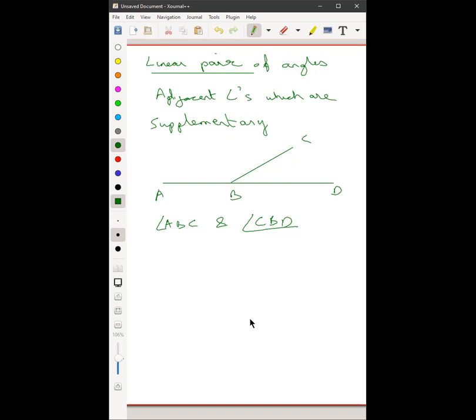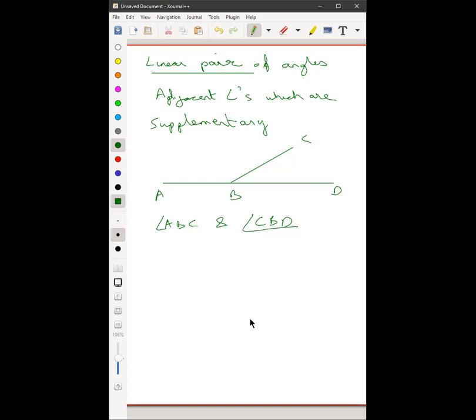All linear angles are adjacent angles. True, sir. Why? Sir, because in linear pair of angles, it just said that adjacent angles are linear angles. Yeah, adjacent angles that are supplementary are linear. Sharon, is that clear? So for angles to be linear pairs, they have to necessarily be adjacent, plus they have